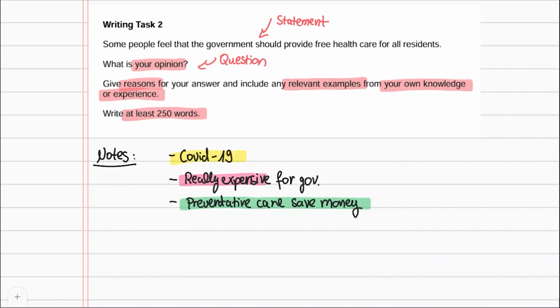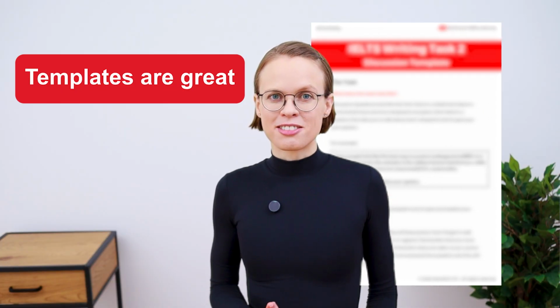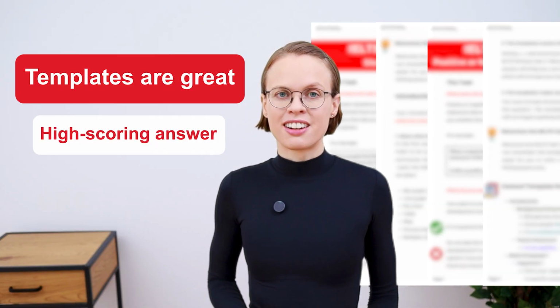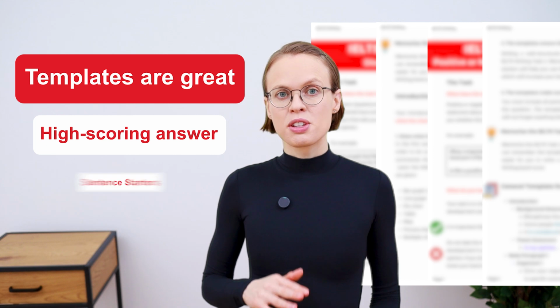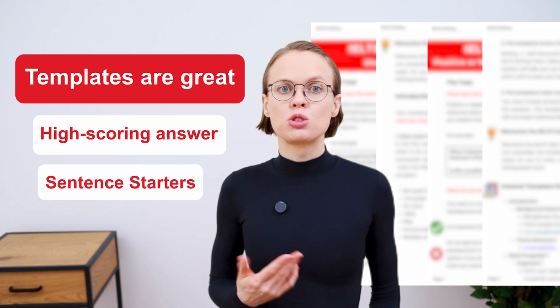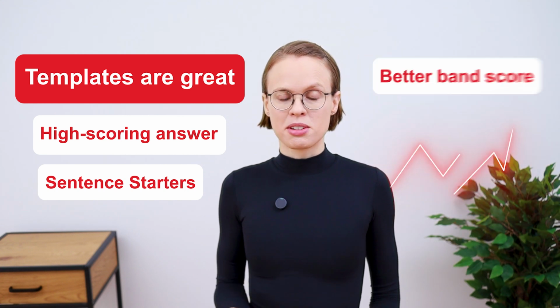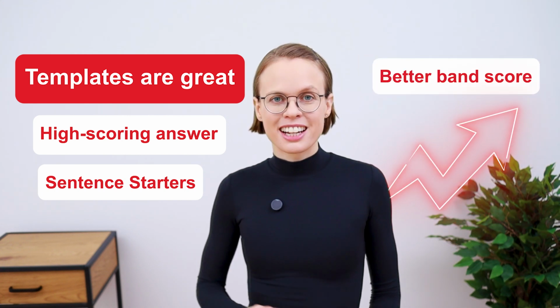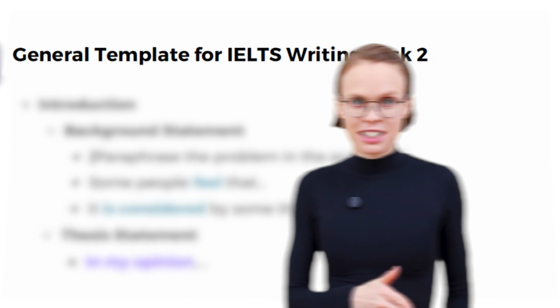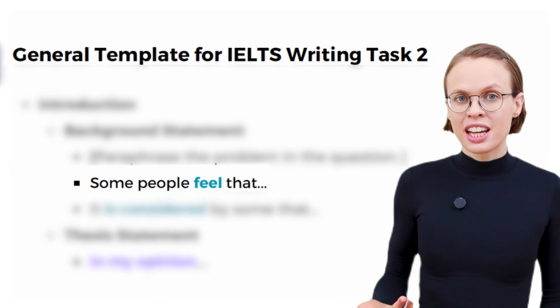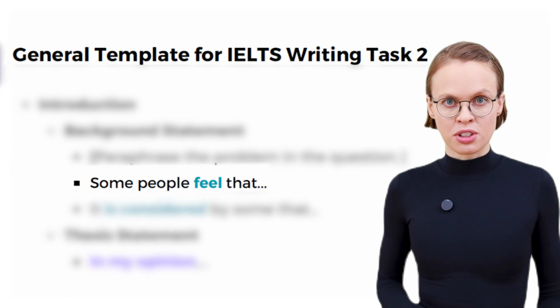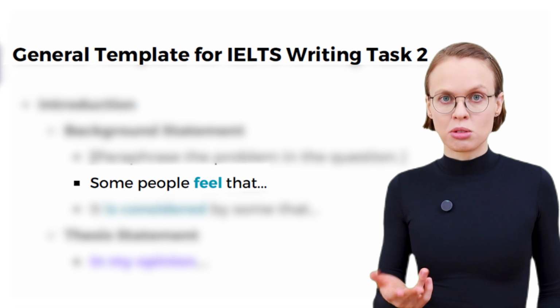It's time to start writing. I use a template because it helps keep my ideas focused. Templates are great because they help you write a high-scoring answer. They give you sentence starters which include great vocabulary and organize your answer. This helps you get a better band score. When writing your answer, you simply write down the sentence starter and then you finish the sentence with ideas of your own that fit the topic you are given.